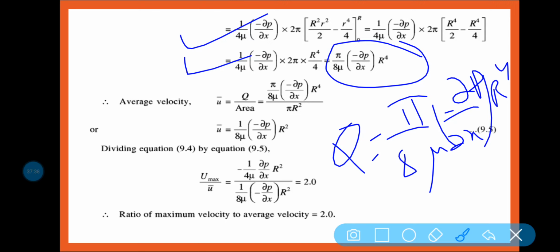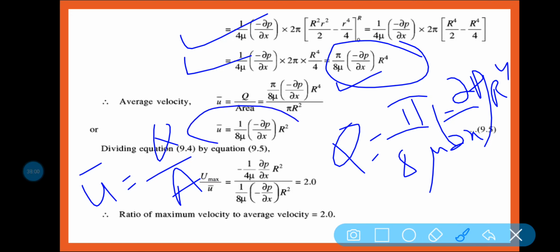So how can we find out the average velocity? The average velocity I am considering as u bar. So u bar is equal to what? Discharge per unit area. What is discharge? Already I have got it: pi by 8 mu into minus del p by del x into capital R to the power 4, divided by area, which is pi R square. So ultimately, the average velocity u bar is equal to 1 by 8 mu into minus del p by del x into R square. Okay, so this is the equation of the average velocity.